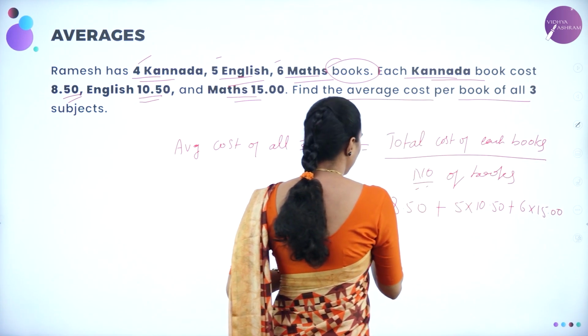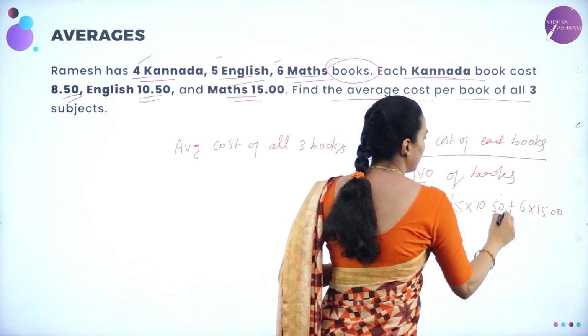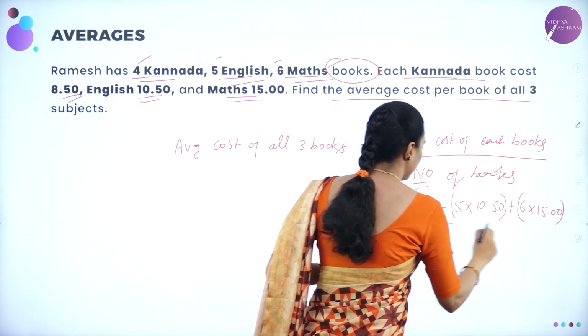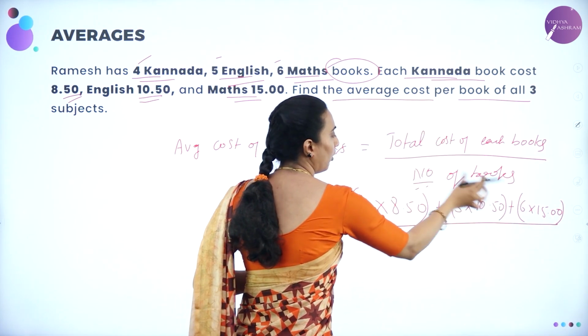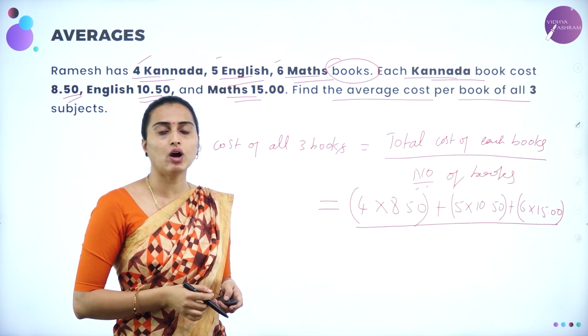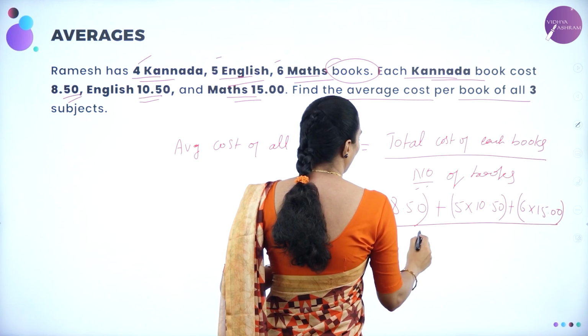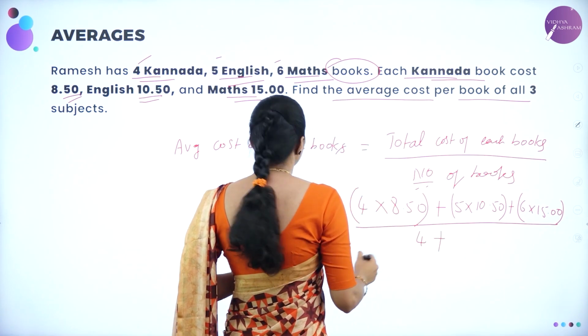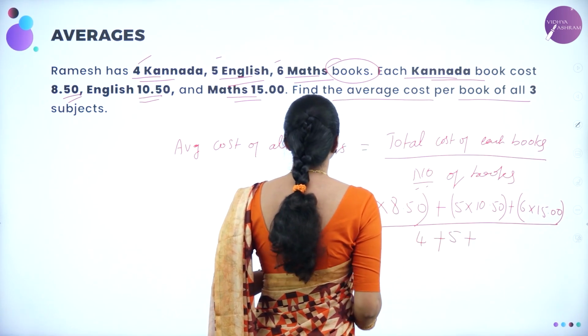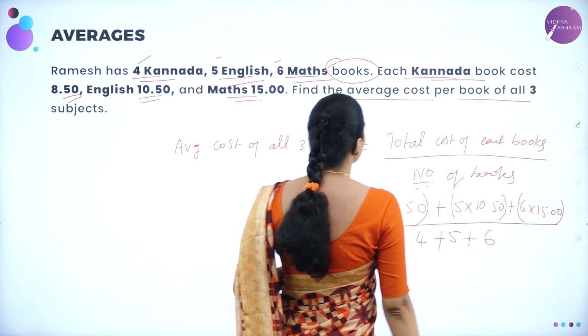Correct? Divided by total number of books; this is the sum, adding all the books respectively along with the cost, isn't it? Number of books is 4 Kannada plus 5 English plus 6 maths, right?